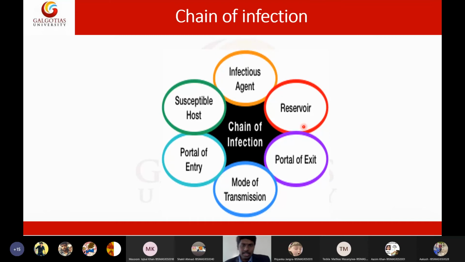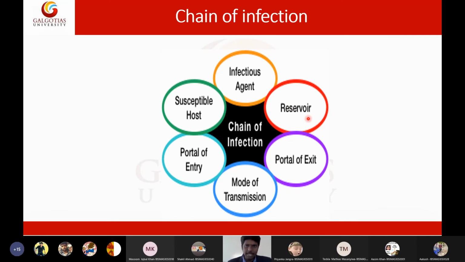Reservoirs can also be animals such as the mosquito. A mosquito can be stated as a reservoir for malaria. So malaria will be present in the mosquito, right? The Plasmodium species may be present in the mosquito.